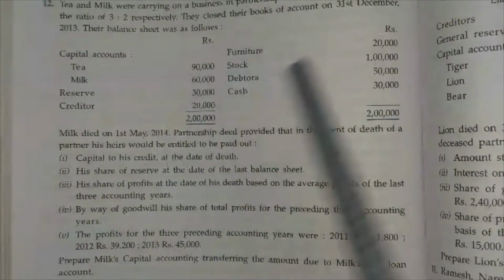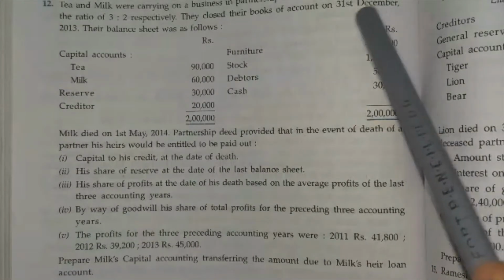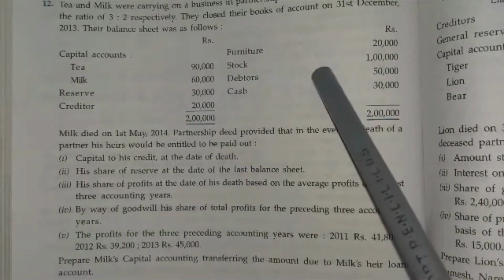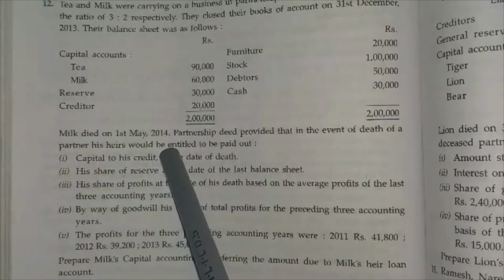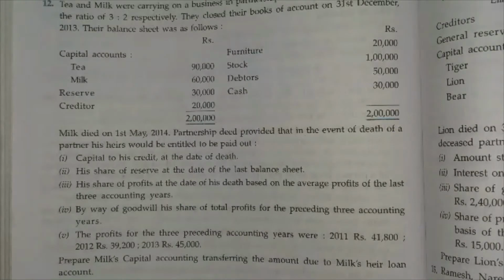So what is the date of the year end? It is 31st December. So after December, it is January, February, March, April. He died on 1st of May, so May is not counted. So January, February, March, April. So in that particular sum, the time factor is 4 months.